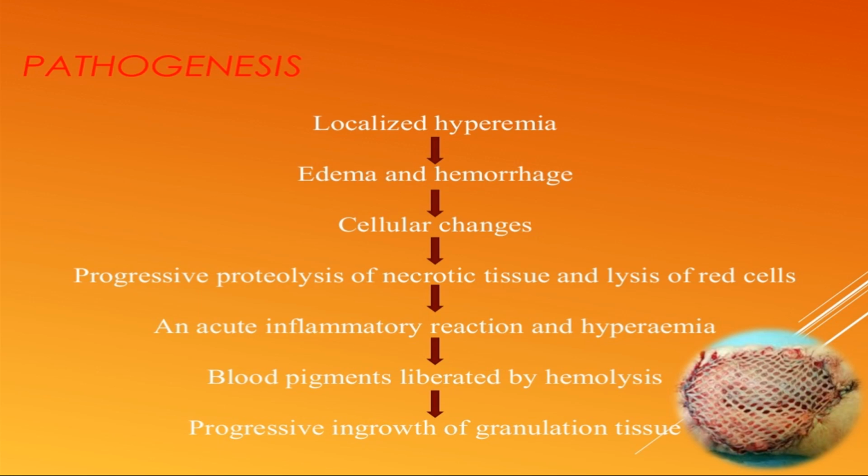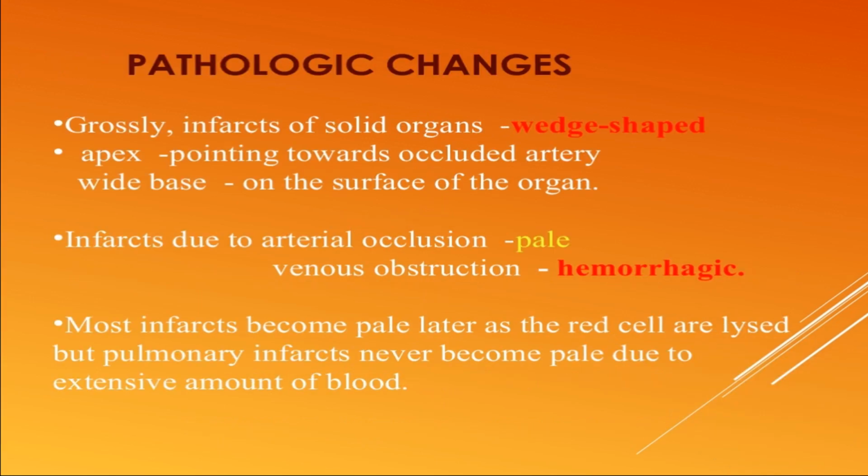Because of the proteolytic enzyme, there is a lysis of RBCs, and because of this lysis, hemolysis, the pigmentation is liberated. So it means what? Hemoglobin is broken down into hemosiderin and hematoidin, and there is progressive ingrowth of granulation tissue. With deposition of this tissue, a fibrous scar is formed, and dystrophic calcification occurs sometimes. Now we see the pathological changes.